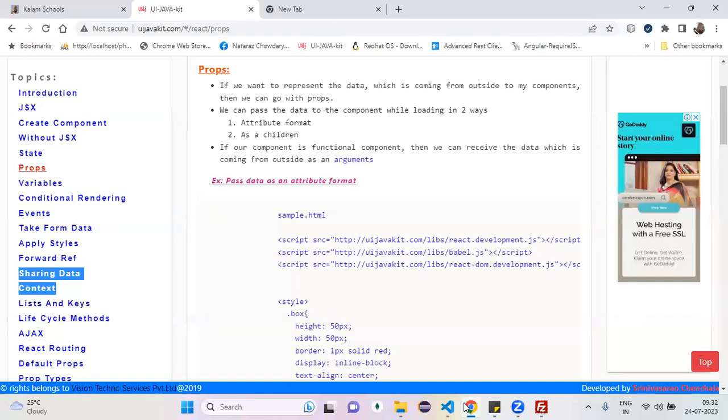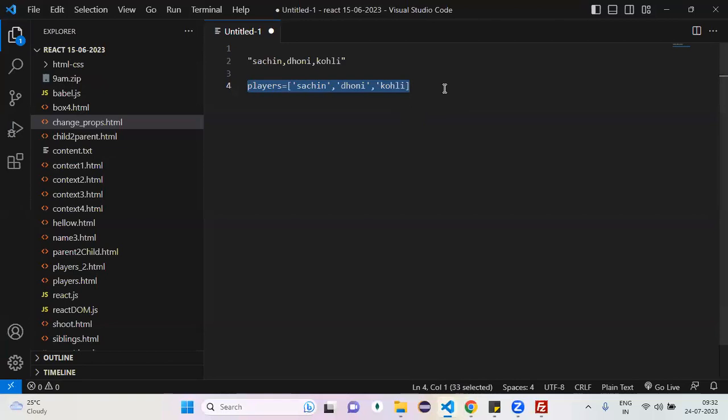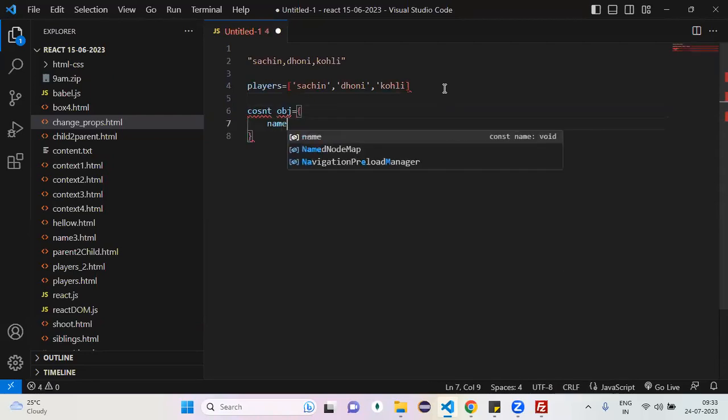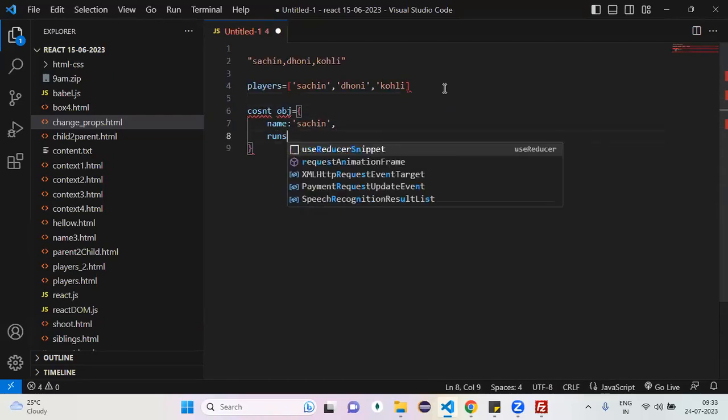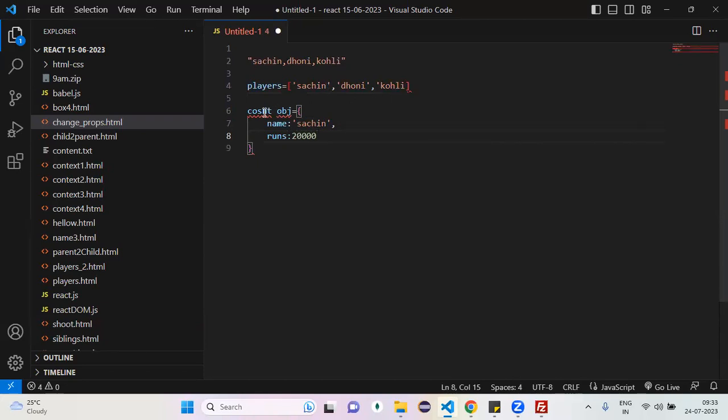Let's come back to our actual discussion. Now I want to represent the data about Sachin. His name is Sachin, his runs 20,000, his location Mumbai, like that. Which data format is recommended? Object. So how can we write it? const obj equals name is Sachin and runs is 20,000, like this.